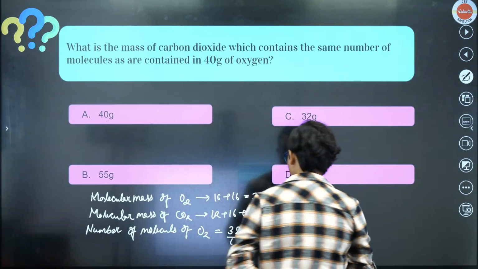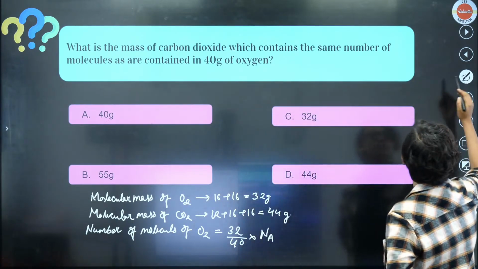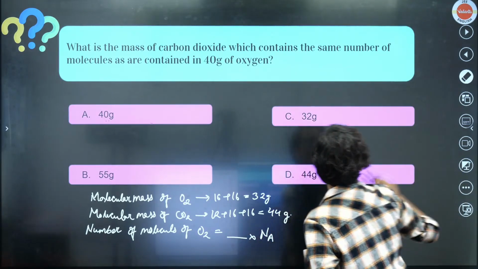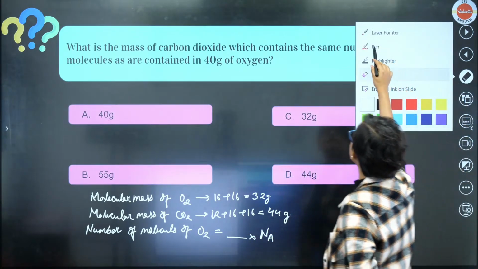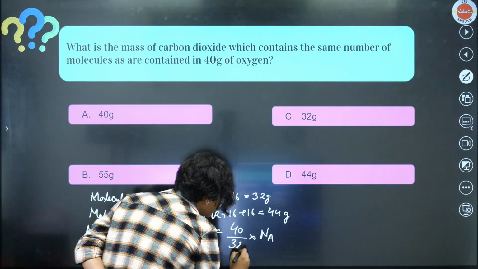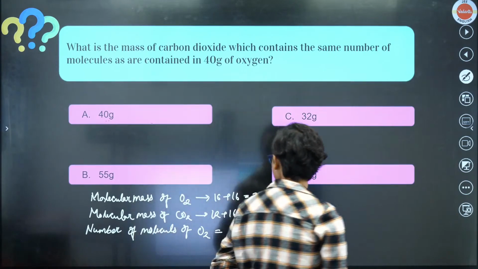Sorry, it cannot be, it has to be the other way around. It has to be 40 divided by 32 into Avogadro number, okay?